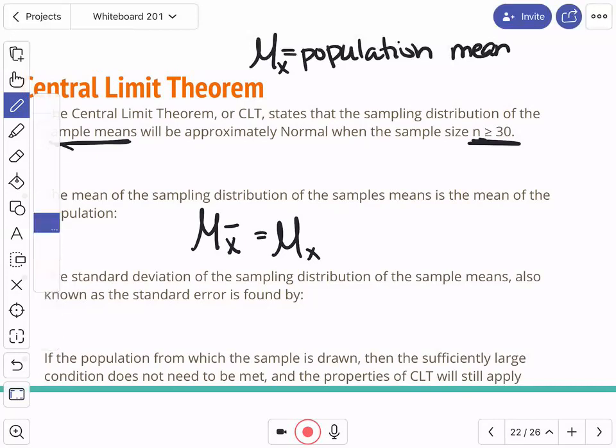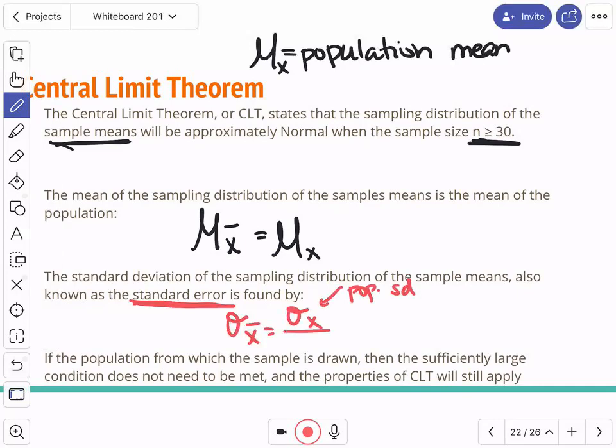The standard deviation of the X bars is also known as what we now call the standard error. And I'm going to tell you why it's called the standard error after I write the formula out. The standard deviation, sigma X bar, is now equal to sigma X, the population standard deviation, divided by the square root of n.